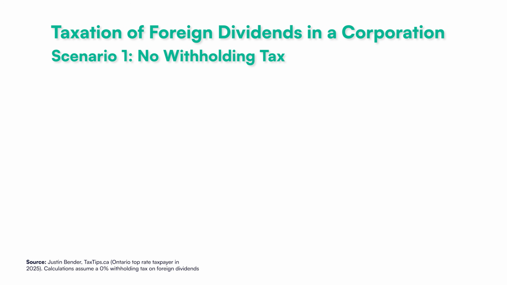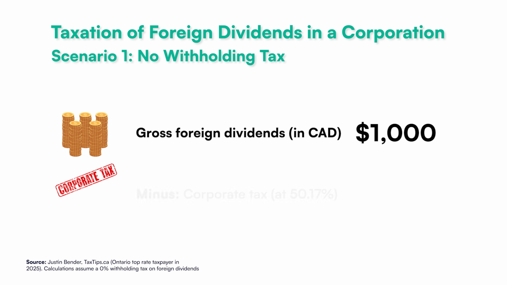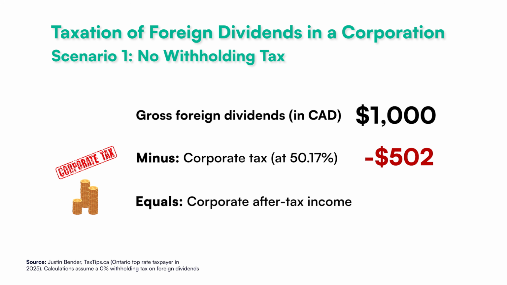In our first scenario, let's assume a top-rate Ontario business owner receives $1,000 Canadian of gross U.S. dividends within their corporation in 2025, and then distributes the after-tax income to themselves as a taxable dividend. In this example, we'll assume no foreign withholding taxes apply. The foreign dividends are subject to a corporate tax rate on investment income of 50.17%, effectively cutting the gross foreign dividends in half. After paying corporate tax, the business owner has $498 remaining from their $1,000 in gross income.